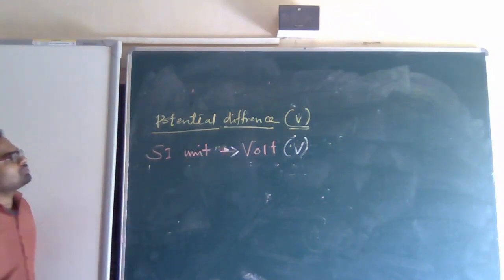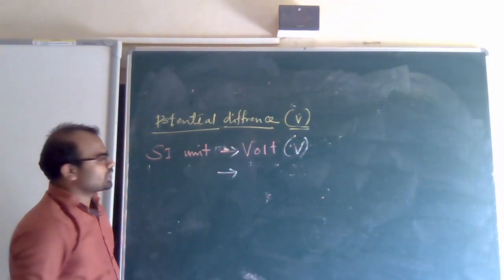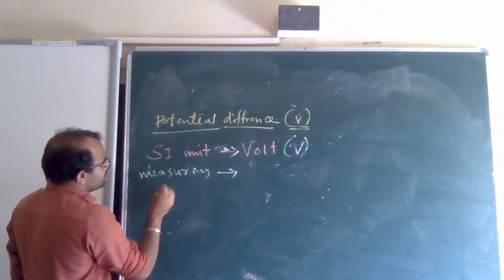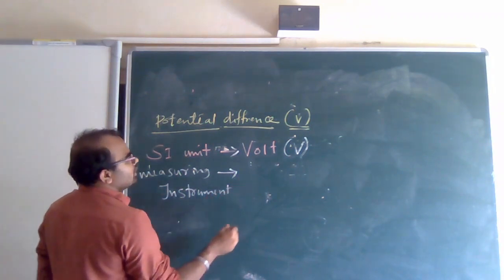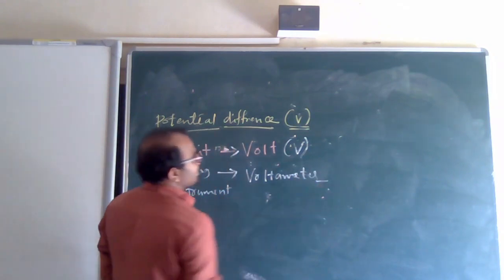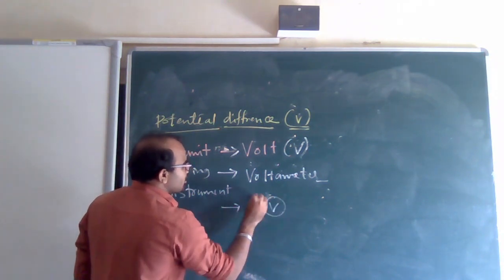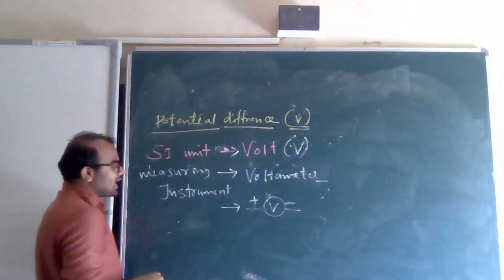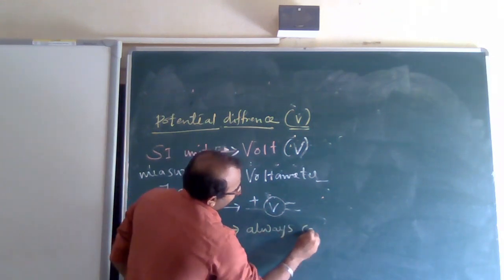Next, the instrument used to measure potential difference. Which is the measuring instrument of potential difference? That is the voltmeter. It will be like this, V with plus and minus. The voltmeter is always connected in parallel.